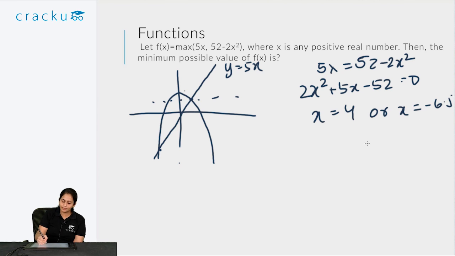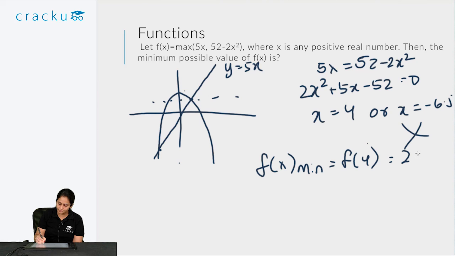As x is a positive real number, we can eliminate this possibility. So they meet, essentially cross, at x equal to 4. So at x equal to 4, you will get the minimum value of this function. So what is the minimum value? F of x min is essentially f of 4, that is 20.